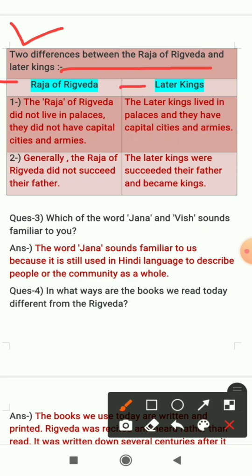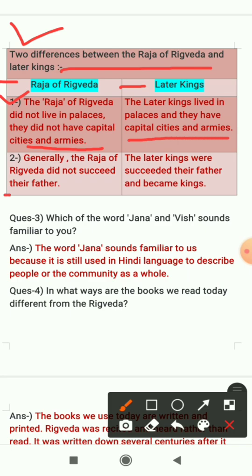The first difference is that the Raja of Rigved did not live in palaces, and they did not have capital cities and armies. But the later kings lived in palaces, and they had capital cities and armies.